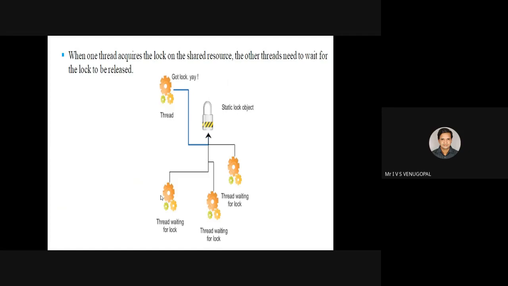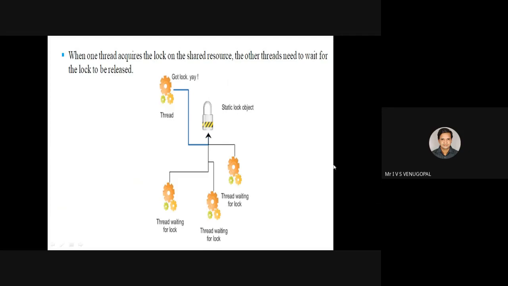That is the same as whenever a player wants to play on a trampoline. When one Duke is playing, other Dukes are waiting. The Duke that has acquired the lock can play with the trampoline shared object.